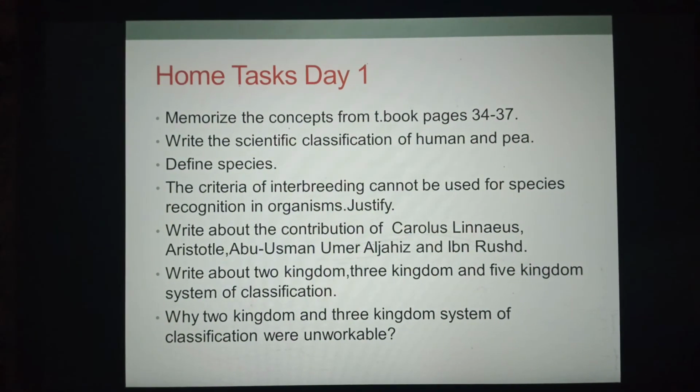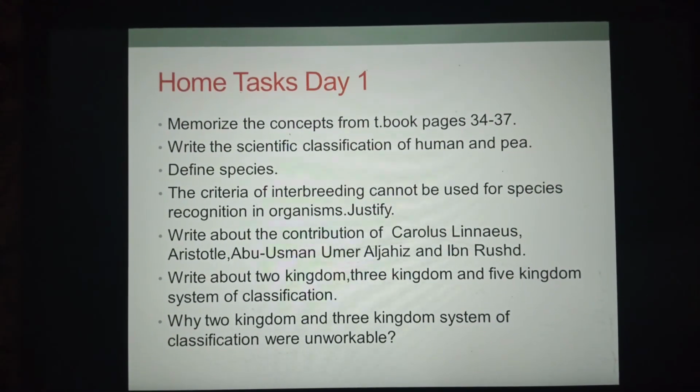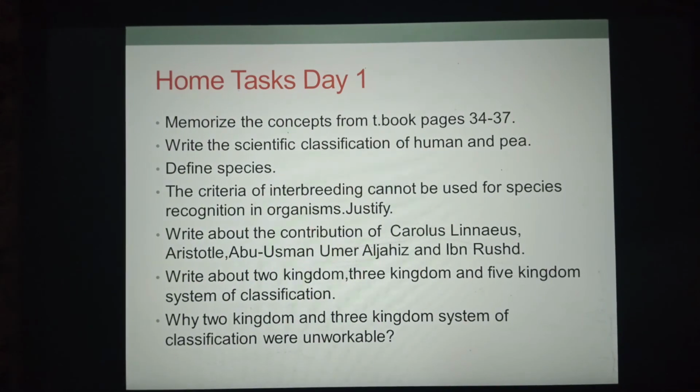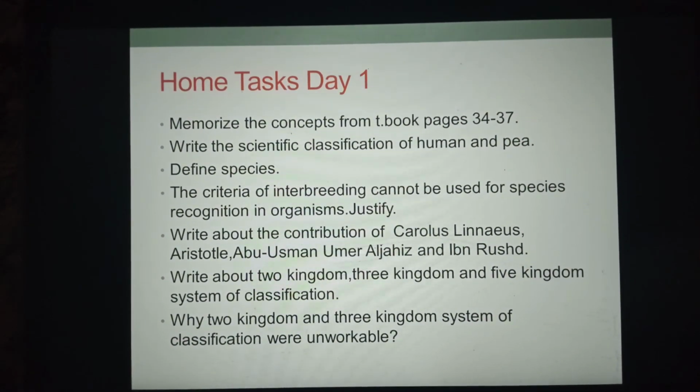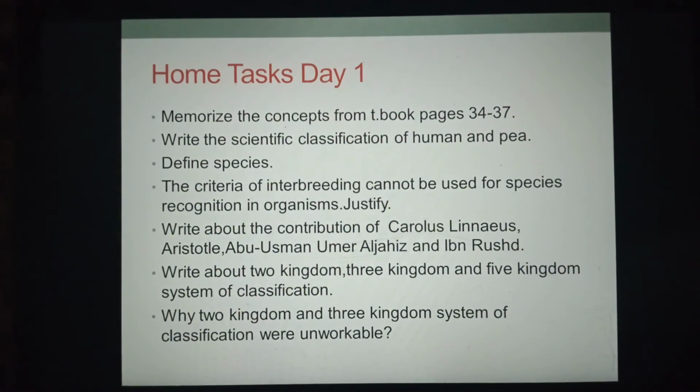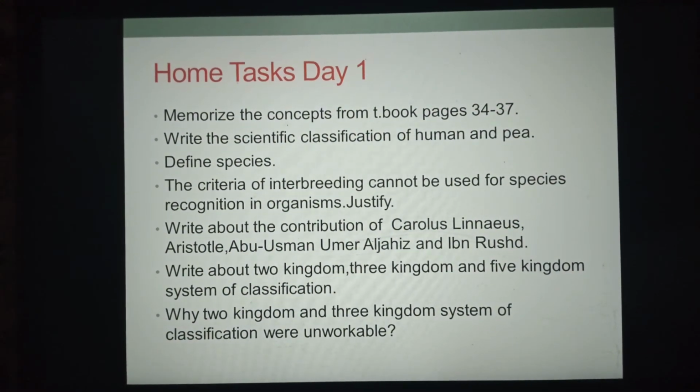Write about the contribution of Carolus Linnaeus, Aristotle, Abu Usman Umar al-Jahiz, and Ibn Rushd. Write about two kingdom, three kingdom, and five kingdom system of classification. Why were the two kingdom and three kingdom systems of classification unworkable?